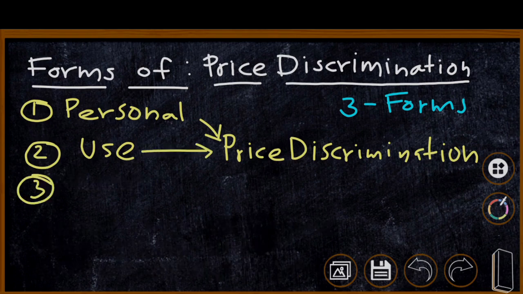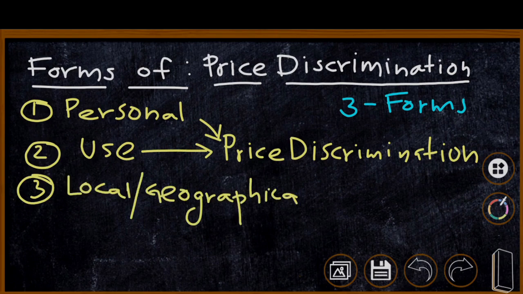The next form of price discrimination is local or geographical price discrimination. This is a locality-based discrimination. Here the monopolist charges different prices for the same product in different places, localities or regions.